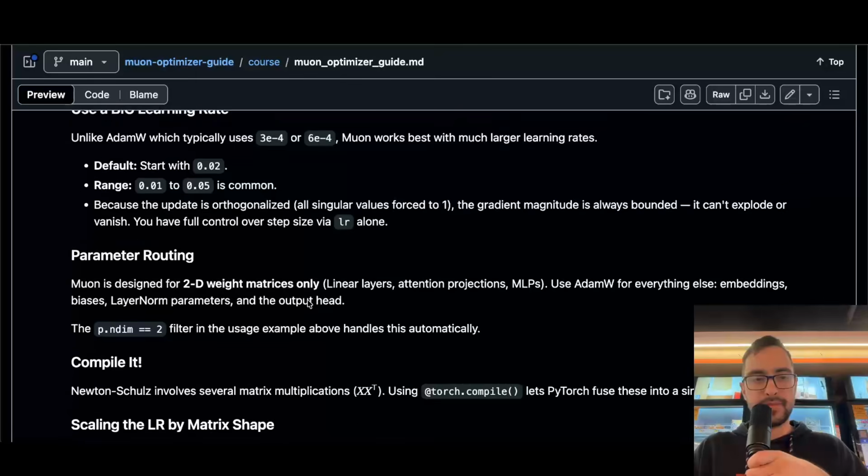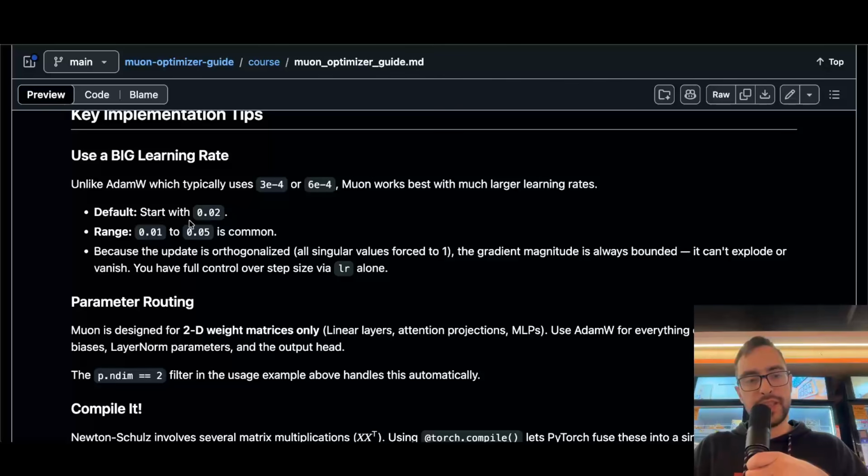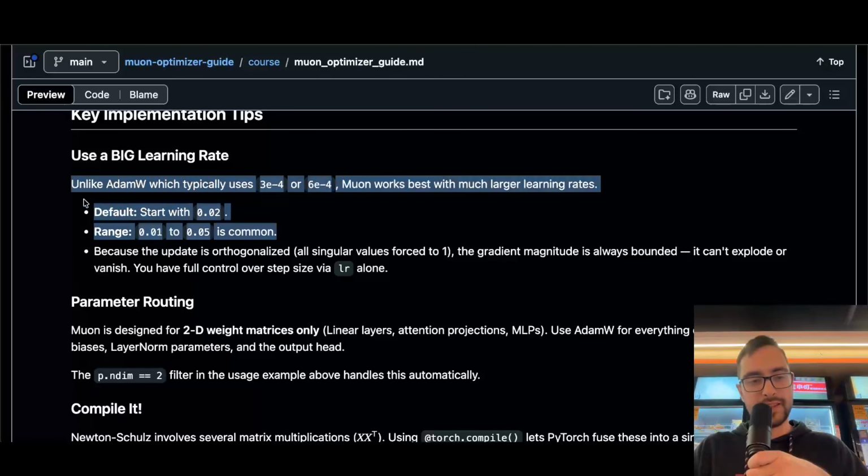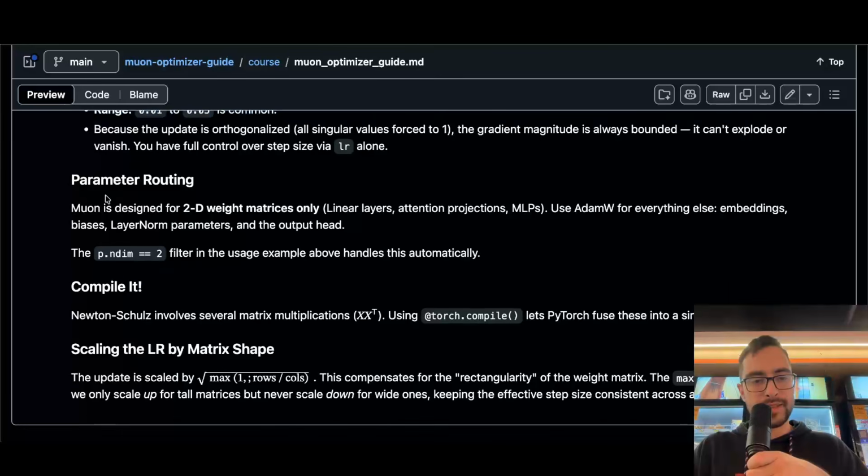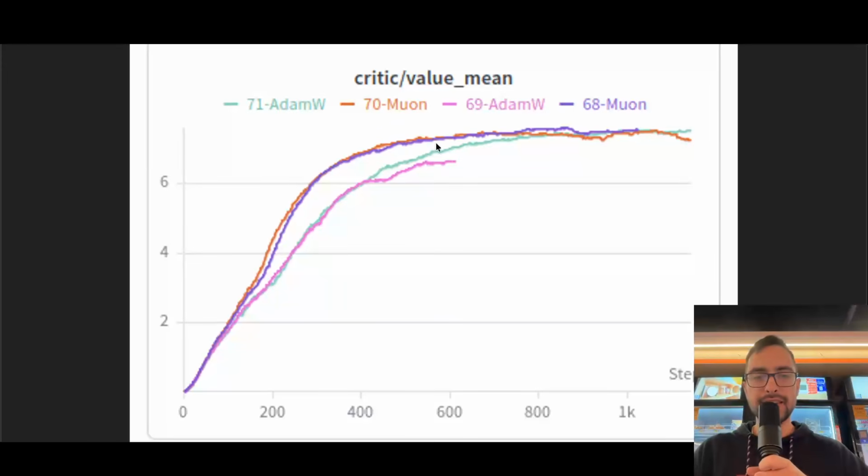And there are some implementation details, so you will need big learning rates, a lot bigger learning rates for Muon. 10 times bigger learning rates. You can try these learning rates 10 times bigger. And some more details. That's it for this video.